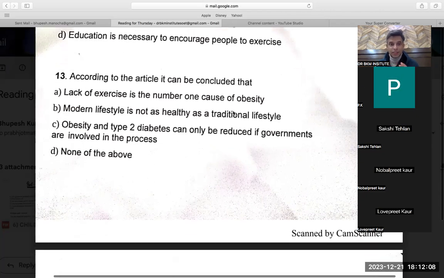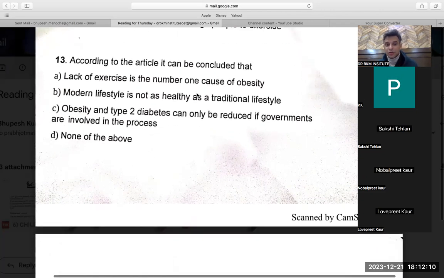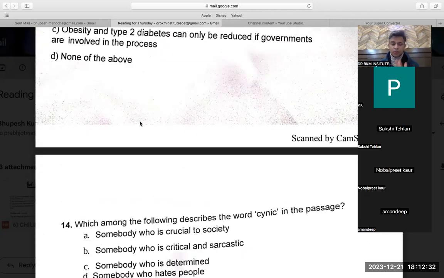I will show you. According to the articles, it can be concluded that lack of exercise, obesity and type 2 diabetes can only be reduced. I don't want to do this option because only the word majorly I throw into elimination. So I want to do D. But again, they were saying again and again that government can do that. Government could. Then I said, okay. So 13th, C, sir. C. Perfect. So by chance again.